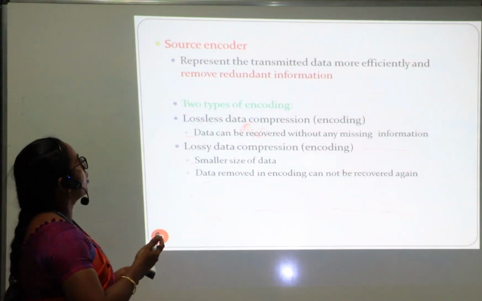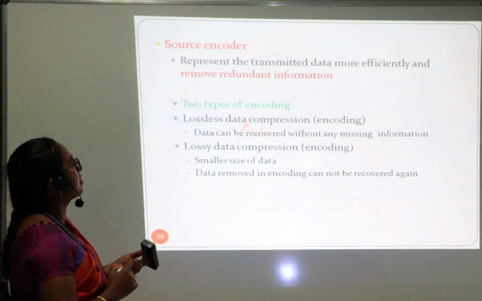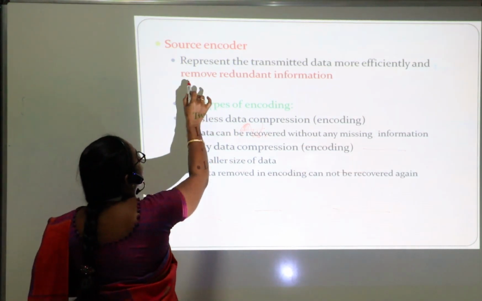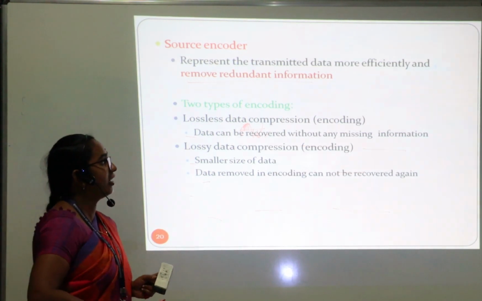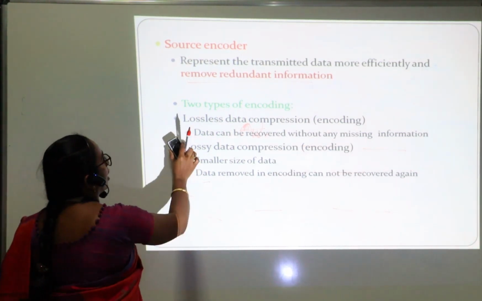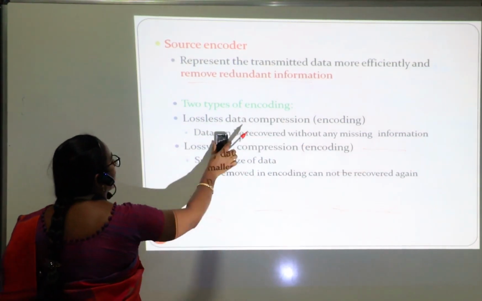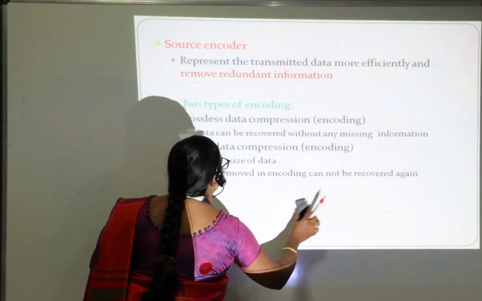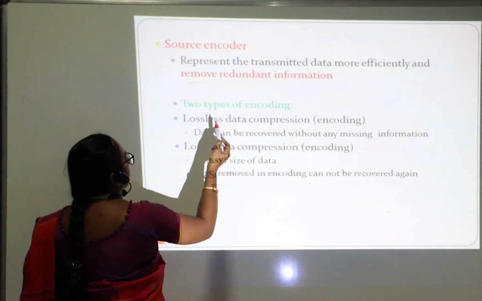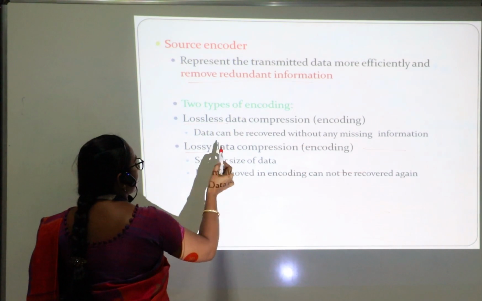Okay, next we are going to the source encoder. Encoder is nothing but removing the unwanted information. That is, repeated information is nothing but unwanted information. Okay, next we have the encoding types. Here we have two types: one is lossless data compression and the other is lossy data compression.